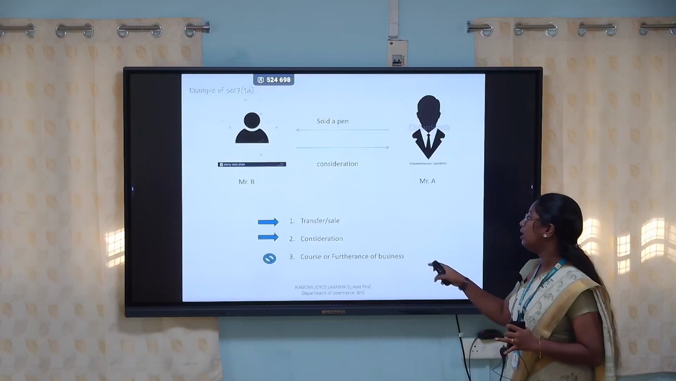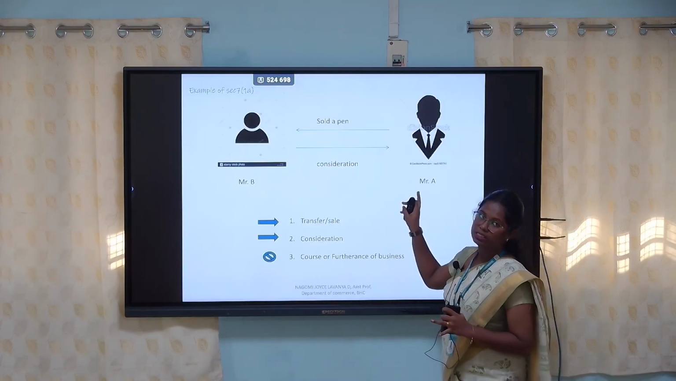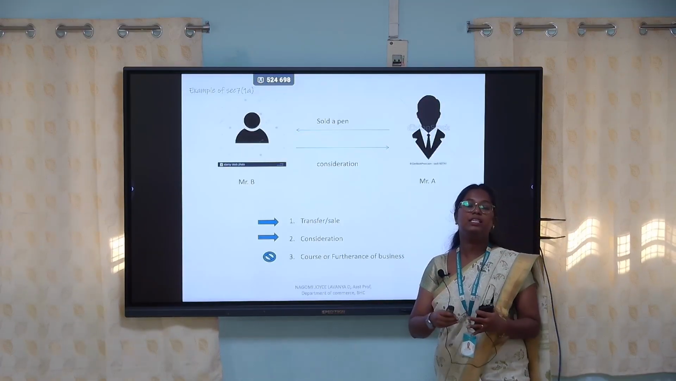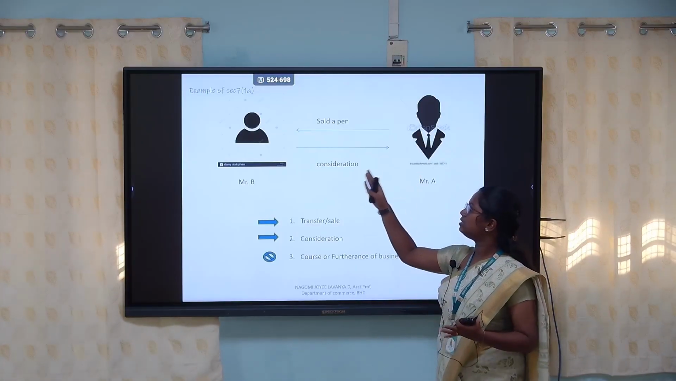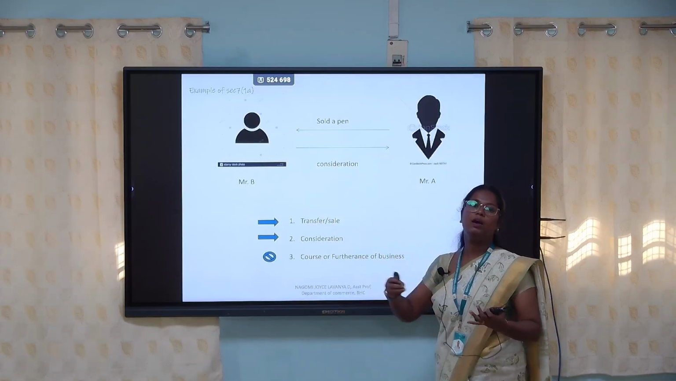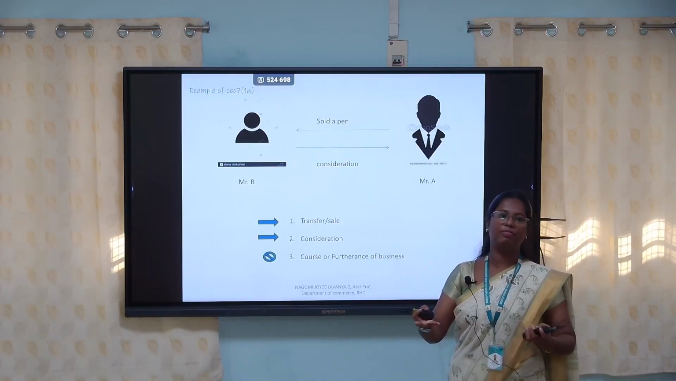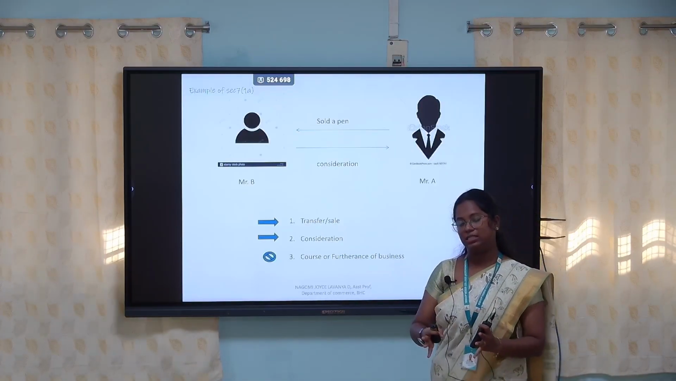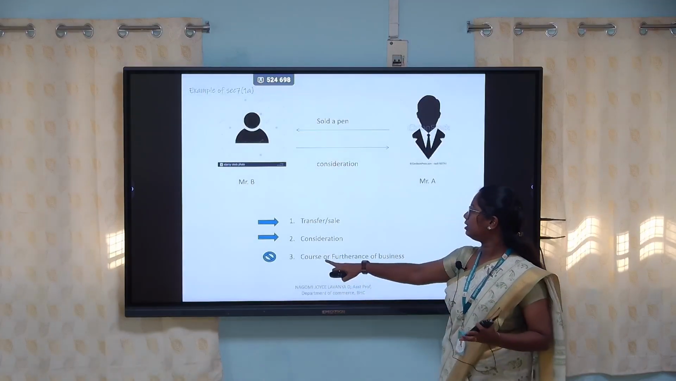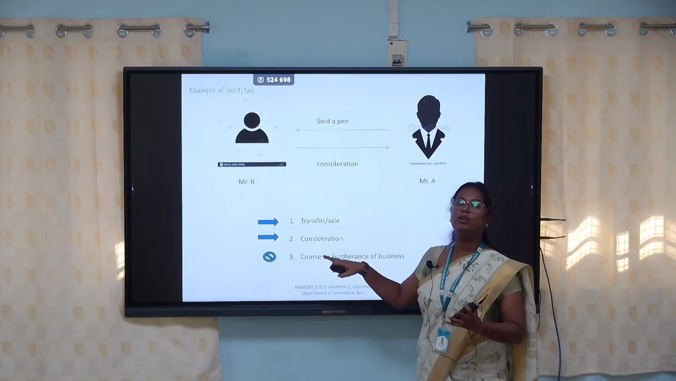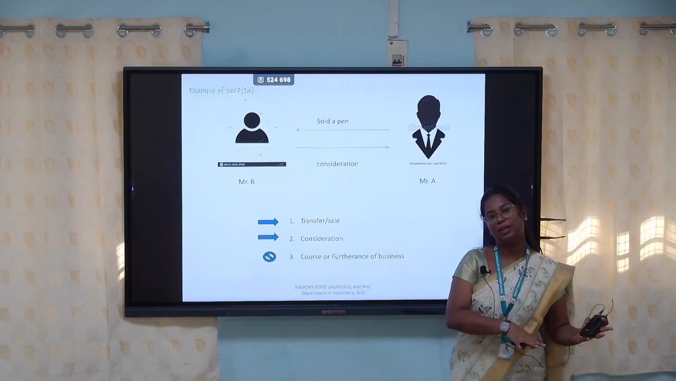But the third one, course or furtherance of business. Here, Mr. A's business is that he is a professional, an auditor or teacher, whatever it may be. He is selling a pen to B because he has it or for some other reason. But it is not his business. So this will not come under supply. If it is in the course of business, then obviously this will come under supply according to GST.